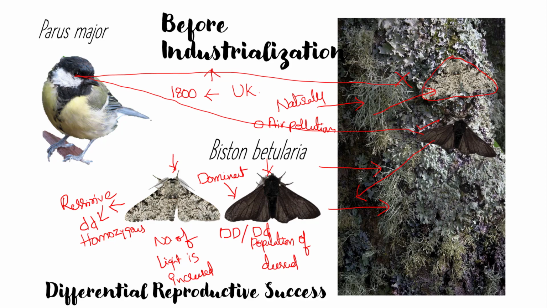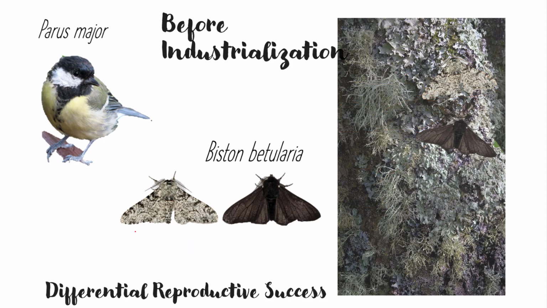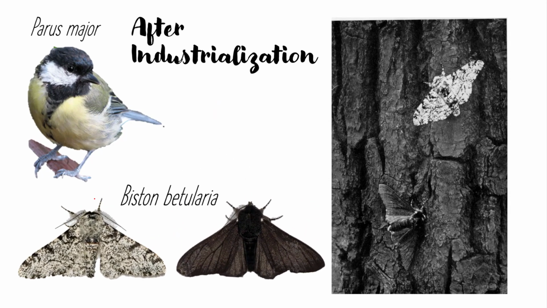So this is the condition before 1800, when there was no industrial revolution in the UK, which led to the situation in which nature was selecting the light colored moth. Next, after that, we look at the period after industrialization; the industrialization started nearly in the year 1800.